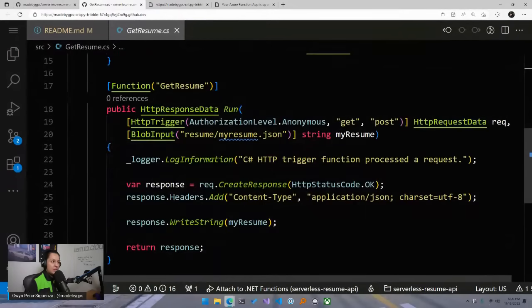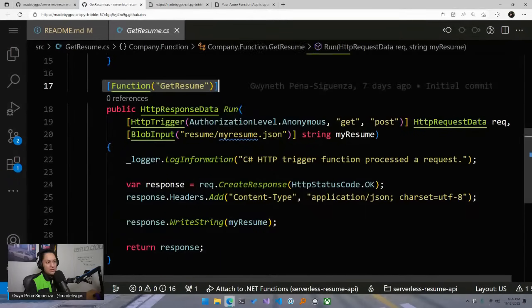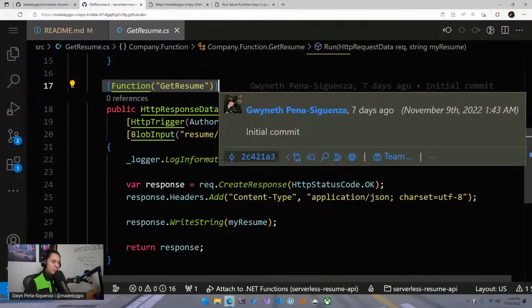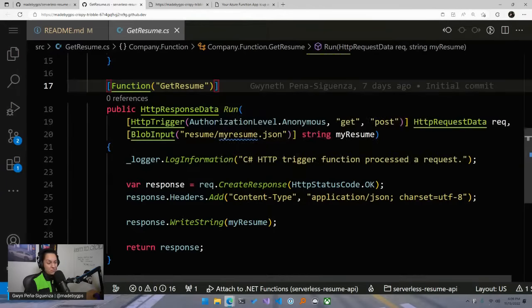The actual function itself is here. So we can see here function get resume. If we wanted to change the name, we could change this to something like resume API. And then we have what here is the HTTP trigger. With functions, you have this concept of triggers and bindings. Functions as a service is a type of serverless cloud computing service, which means that your code will execute depending on some type of event.